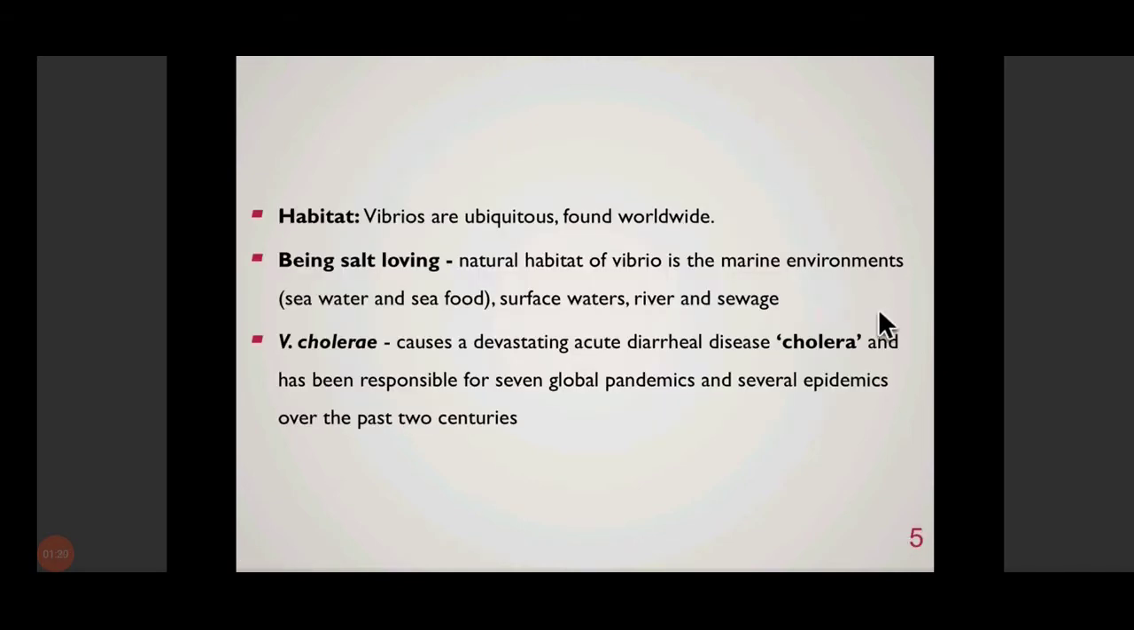All right. So these Vibrios are ubiquitous. They are found worldwide. They are salt-loving organisms. That means they prefer to grow in areas and in water containing a high content of salt, that is sodium chloride, the common salt. So they are found in the marine environment, seawater and seafood, also in various other water bodies like surface water, river water or sewage. All right, so Vibrio cholerae causes a devastating acute diarrheal disease known as cholera, you know this. And cholera has been responsible for at least 7 global pandemics and several epidemics over the past 2 centuries. All right.